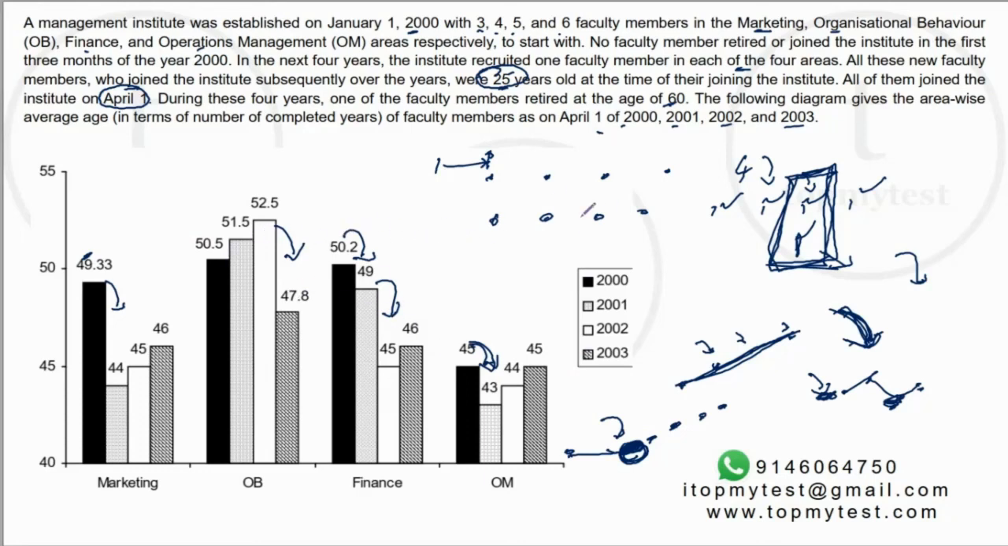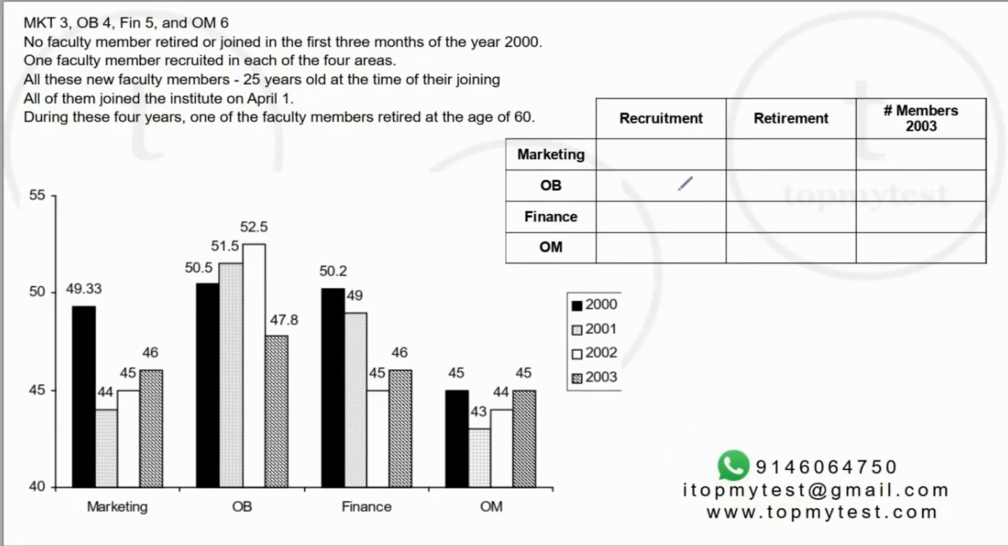Now let's look at this in more detail. Okay, we know the retirement happened in finance. So I'll mark the month, mark the year where the recruitment happened. Now marketing, only one time there is a drop. So the recruitment happened in 2001. You can actually verify: 49 into 3, or rather 50 into 3 is 150. 150 minus 2 is 148, which will be the combined age in 2000.